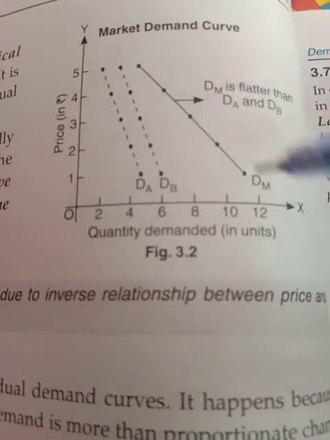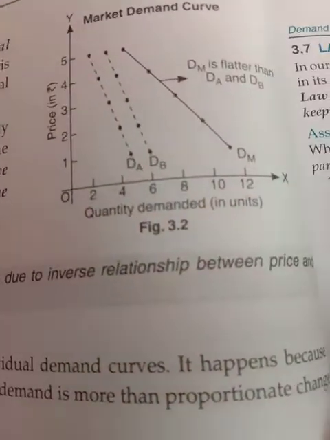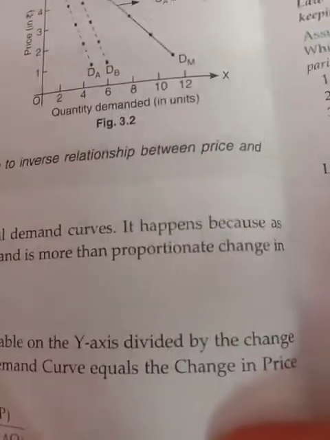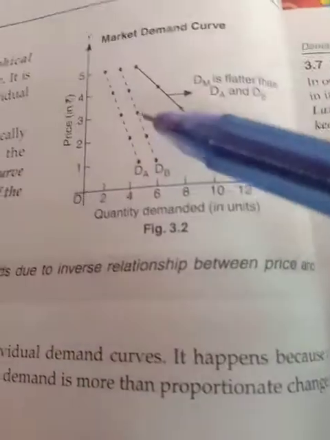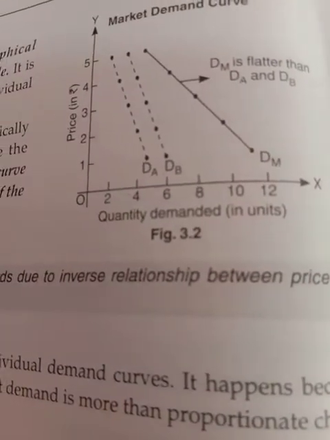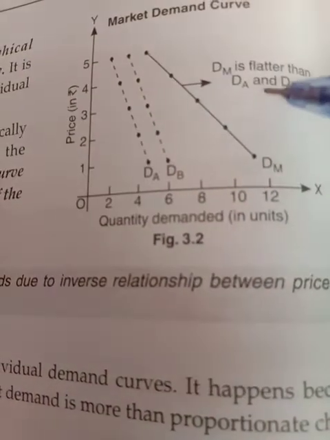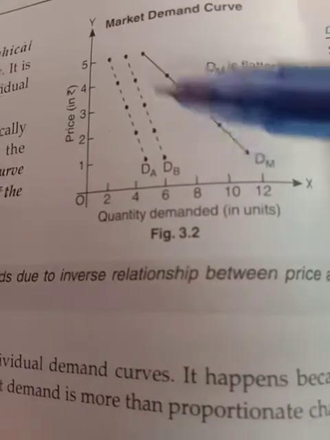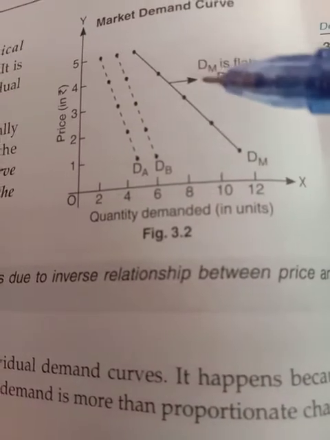So the market demand is flatter and the individual demand is steeper. Why is it flatter? That question can come. Why is the market demand curve flatter than the individual demand? Because the proportionate change in market demand is more than in individual demand. If there is a change in price, more change occurs in market demand compared to individual demand. Suppose price is falling from 5 to 4, then more change occurs in market demand than in individual demand. And from 4 to 3, more change occurs in market demand than in individual demand. That is why it makes a flatter demand curve compared to the individual demand curve.